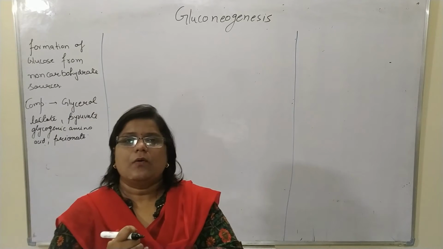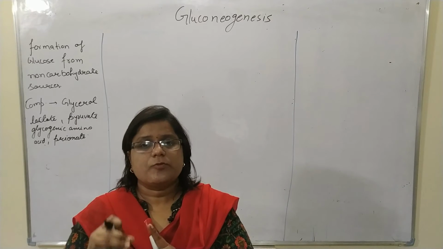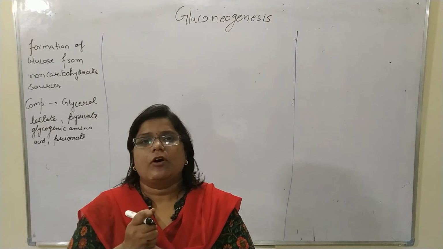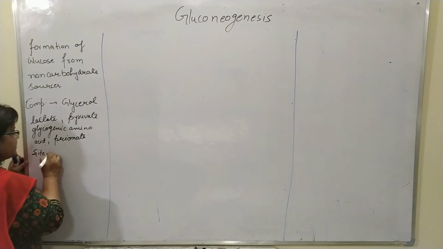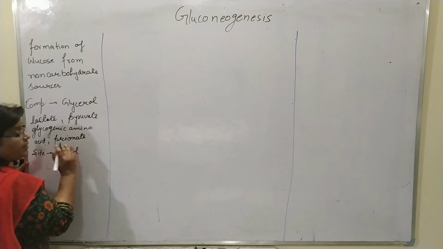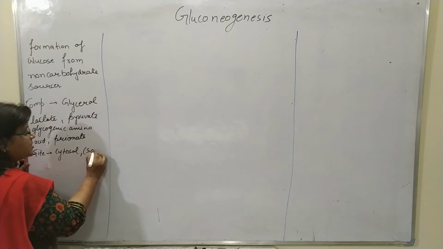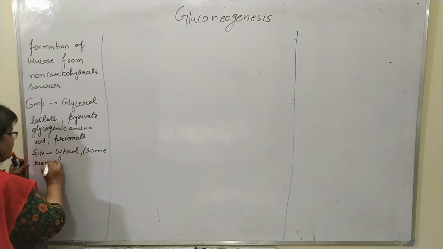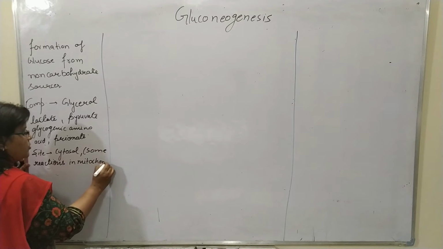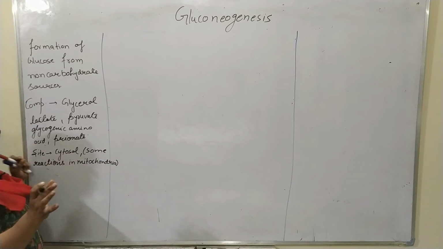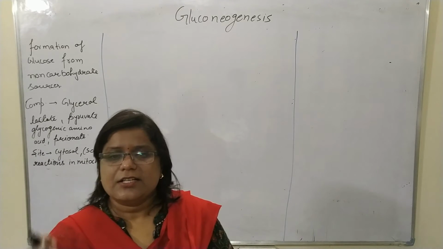So what are the sites? In which part of the cell is gluconeogenesis primarily carried out? The main site is the cytosol, but some reactions proceed in the mitochondria also. So the mitochondria play some role in gluconeogenesis, but the main reactions proceed in the cytosol.